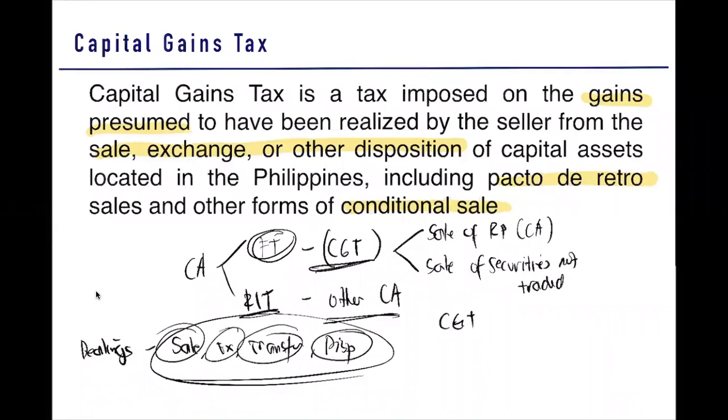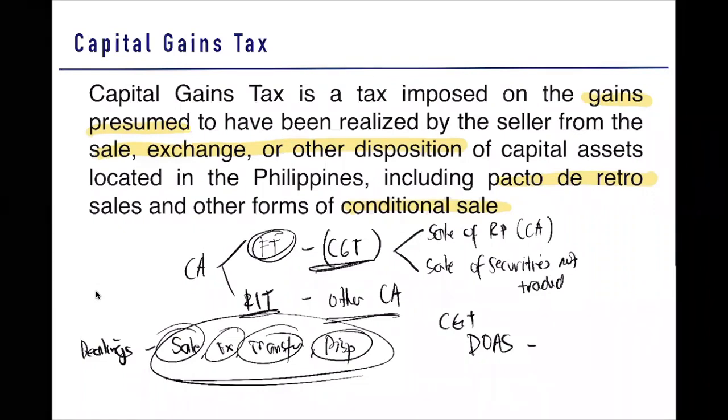Sir, how about if that is an absolute sale? So we have here your deed of absolute sale. If that is an absolute sale, then it is still subject. What do we mean by deed of absolute sale? It is an absolute sale if the transfer immediately transfers to the buyer. So the sale has the effect of immediately transferring to the buyer the subject property.